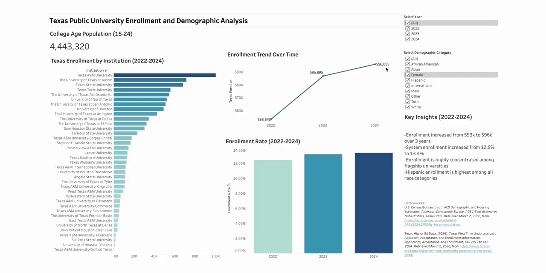This growth indicates that there is strong interest and participation in public higher education in Texas. And when enrollment is evaluated relative to demographic supply, participation increased from 12.5% in 2022 to about 13.4% in 2024.